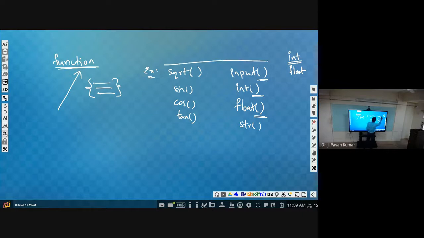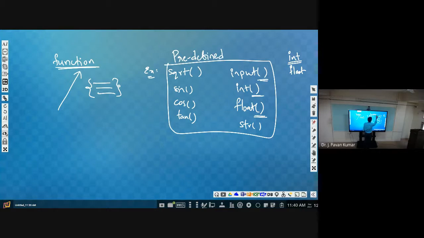So these are the functions which we haven't defined. These are already defined. These are called predefined functions. That means these are already defined in the Python library itself. So these are called predefined functions.